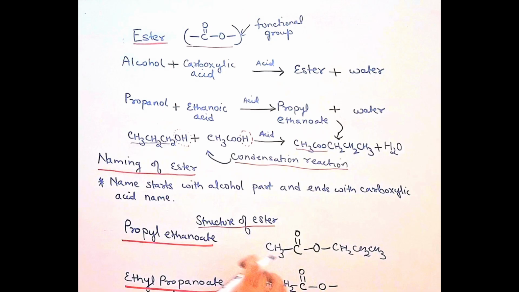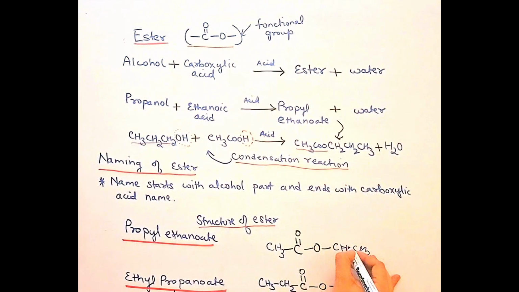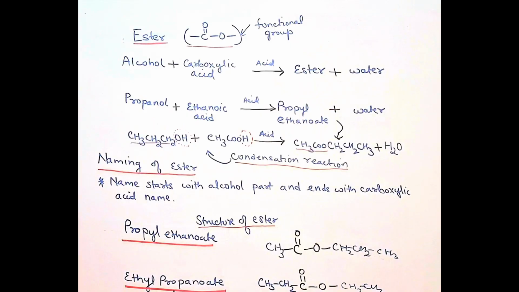Now this is the acid part, meaning a 3 carbon acid, this much is the acid part, only hydrogen is removed. Now the other part is the alcohol part, which is made up of 2 carbon. The first carbon with 2 hydrogen and the second carbon with 3 hydrogen. So this is the structure. So the structure of ester, you will make it like this.